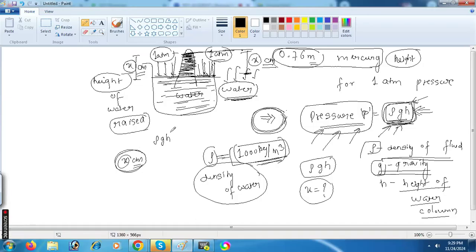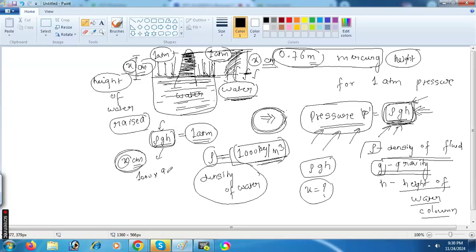Just take rho g h equal to 1 atm. Is it correct or not? Because the water is going upward x centimeter high. So rho g h is the pressure. Rho is how much? 1000.